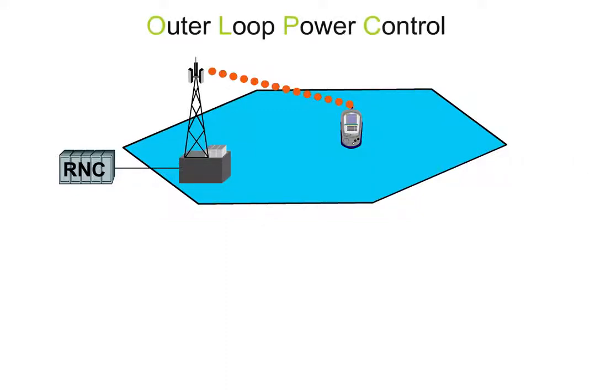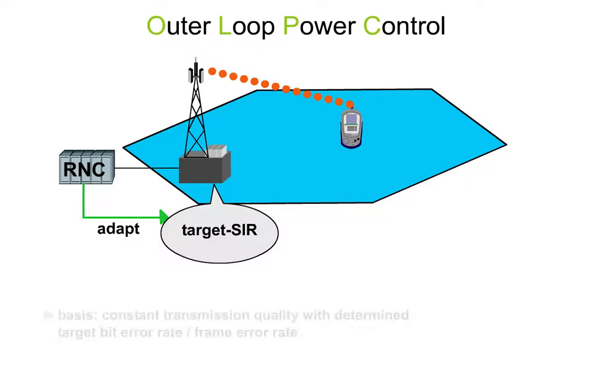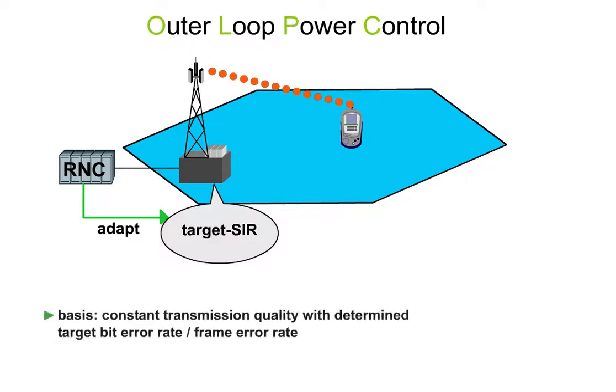With outer loop power control, the RNC adapts the target SIR value in the node B. The basis for this is a constant transmission quality with a determined target bit error rate or frame error rate. But why is it necessary to adapt the target SIR?